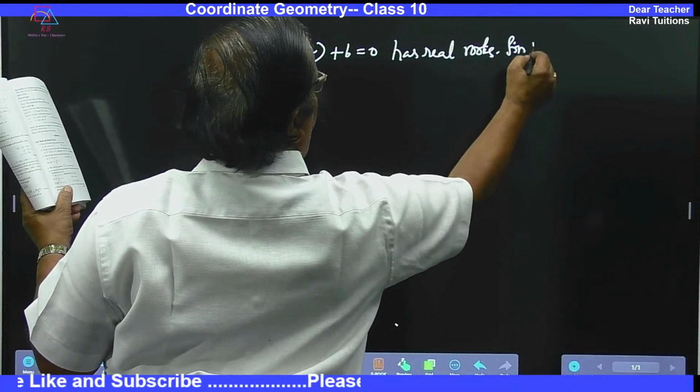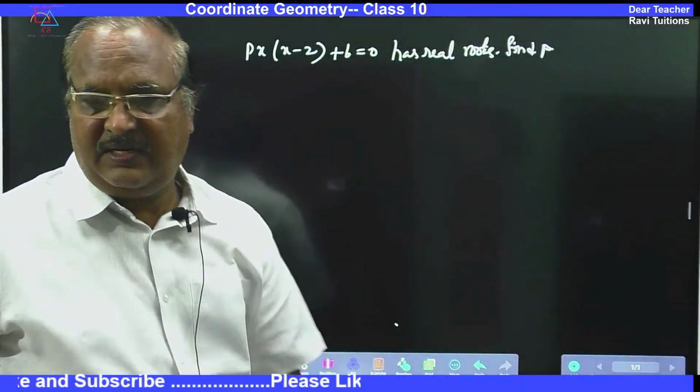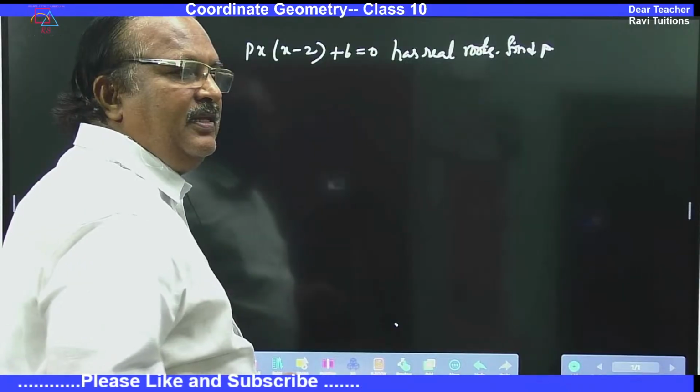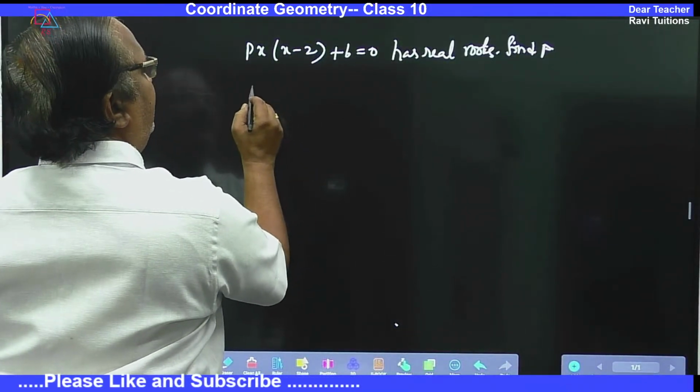Find p. This type of questions are very much available.